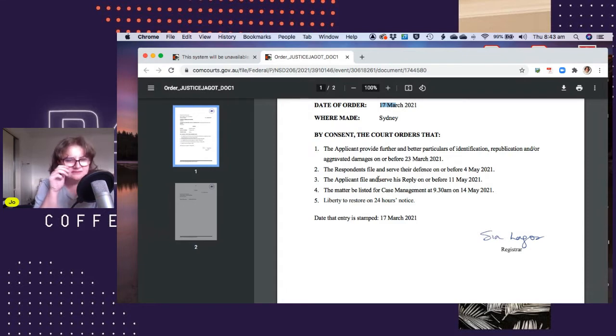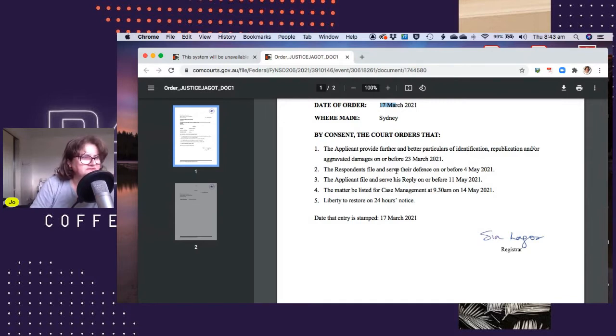That means the judge wants the court to have more information. That is sometimes not unusual because the statement of claim was just very basic. So now he wants the nitty-gritty.